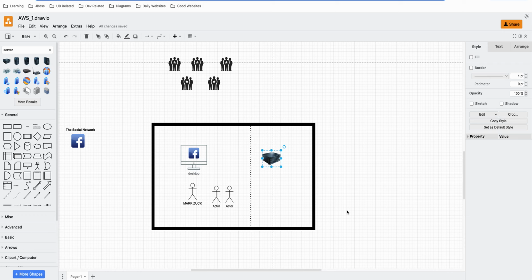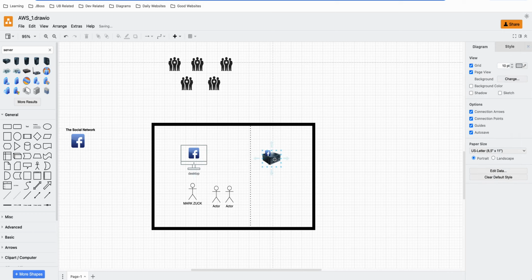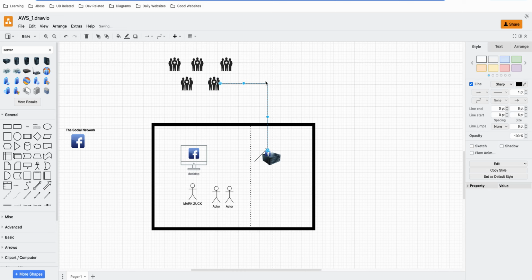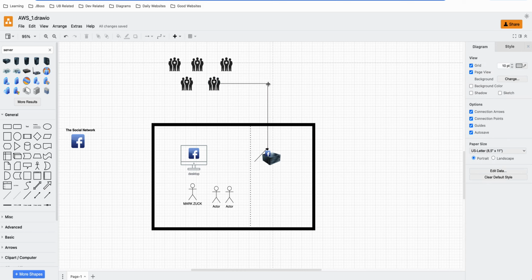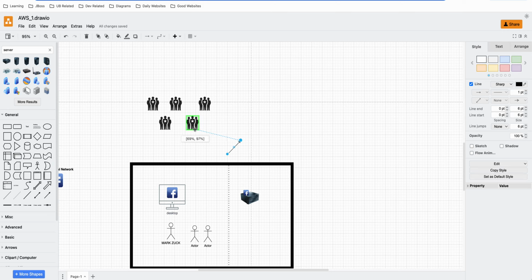So let's say Mark Zuckerberg put his code on this server. Now the other users can directly access the website using this server. That was the practice before cloud computing became popular.